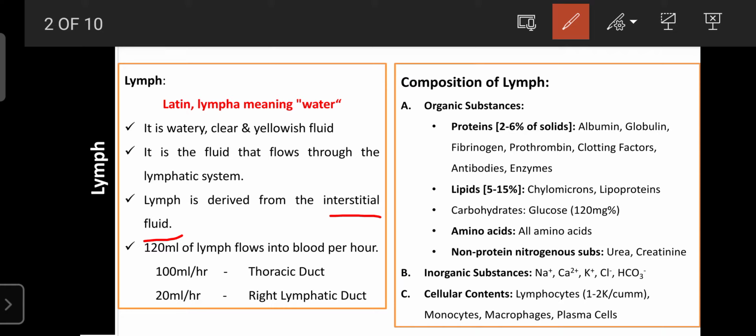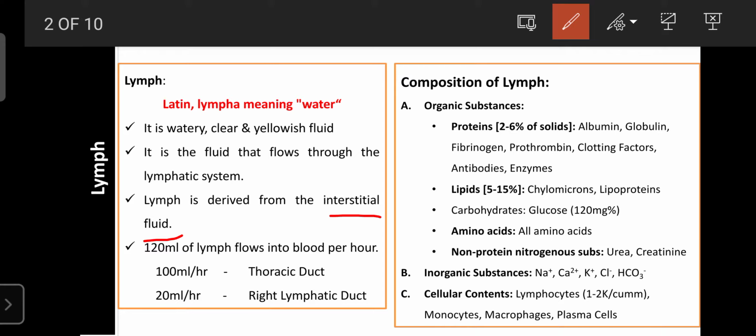But regarding the systemic circulation, it is approximately 5 liters per minute. That is our cardiac output that is recirculated. But regarding the lymph, only 120 ml per hour enters the blood in the right and left subclavian veins. Among the 120, 100 ml per hour is drained into the thoracic duct.